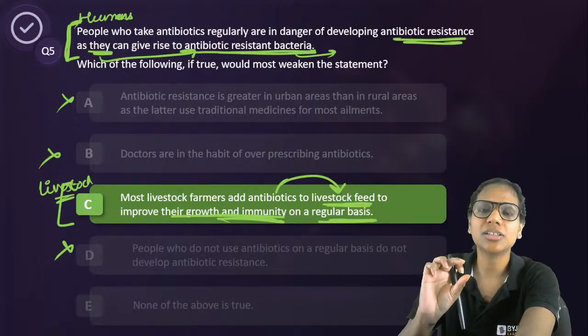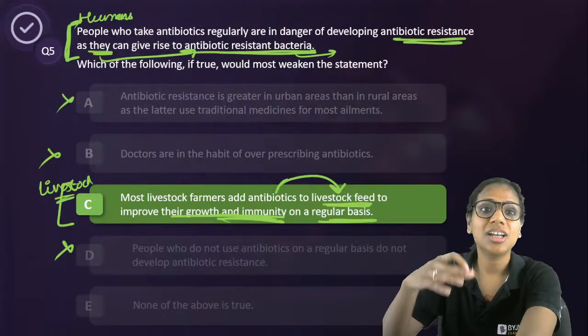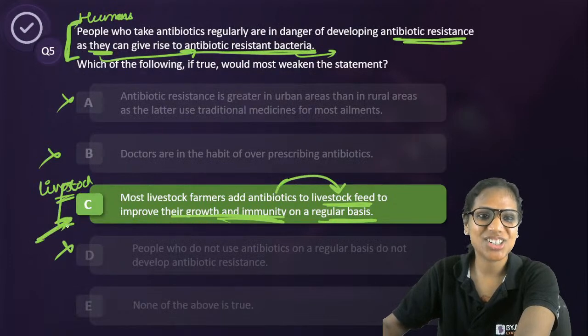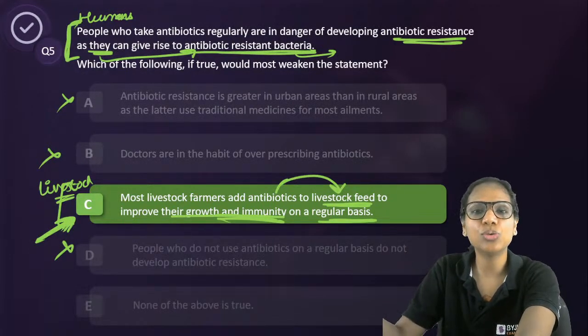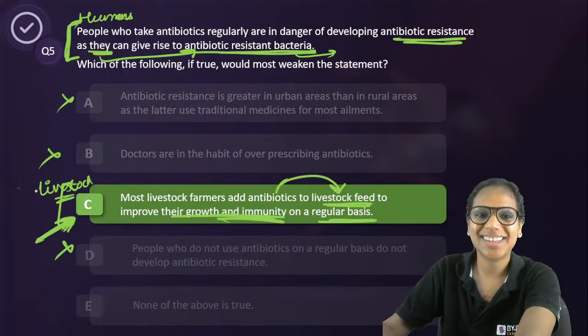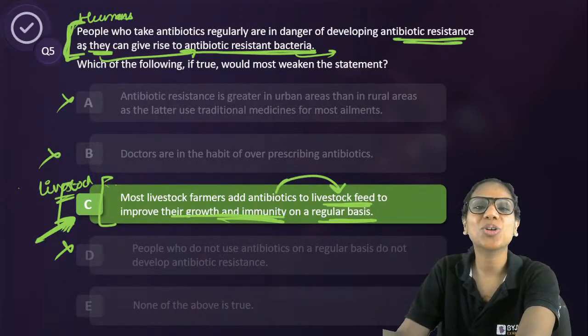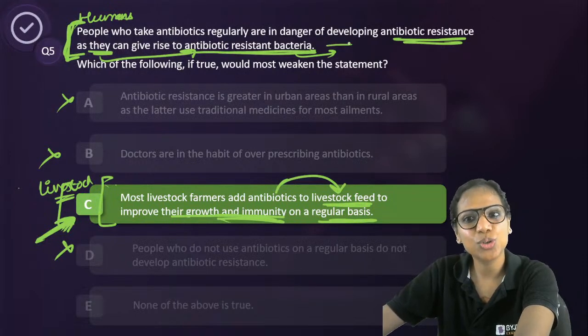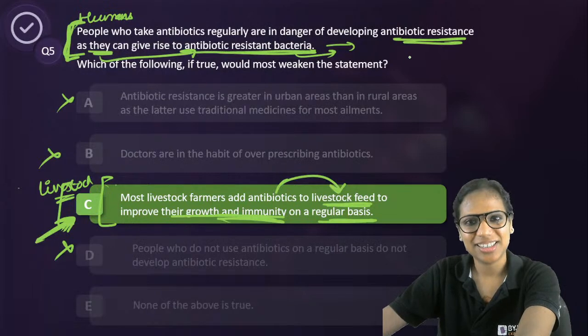I absolutely understand your objection, and it actually can be a good way to weaken this particular assertion. You can actually make this objection. It's not a very good option, but it is still following the same lines of reasoning as my original argument does. Because it has not been given that they give rise to antibiotic resistant bacteria in humans only, that's why it can still be accepted, right?